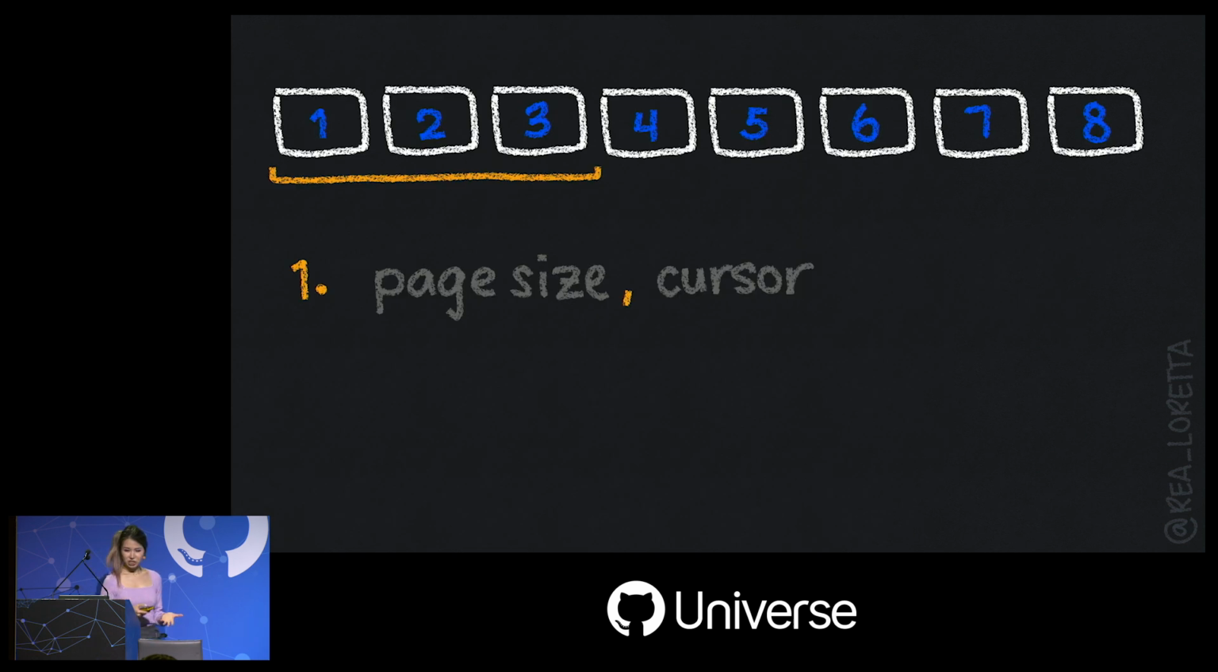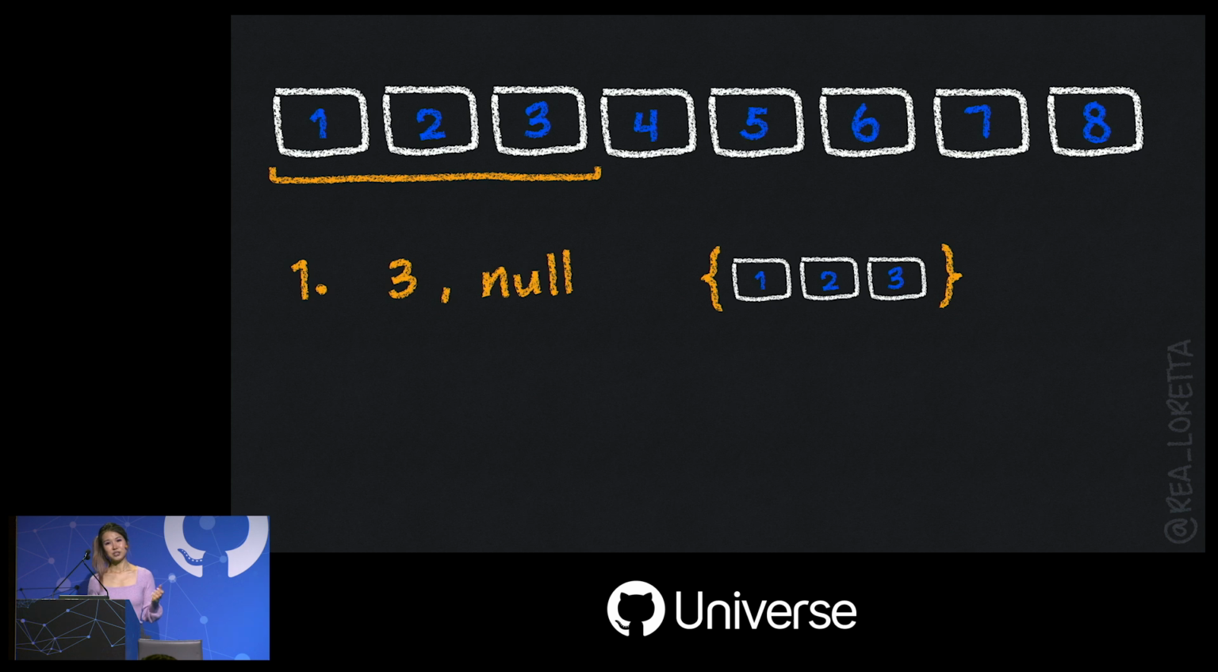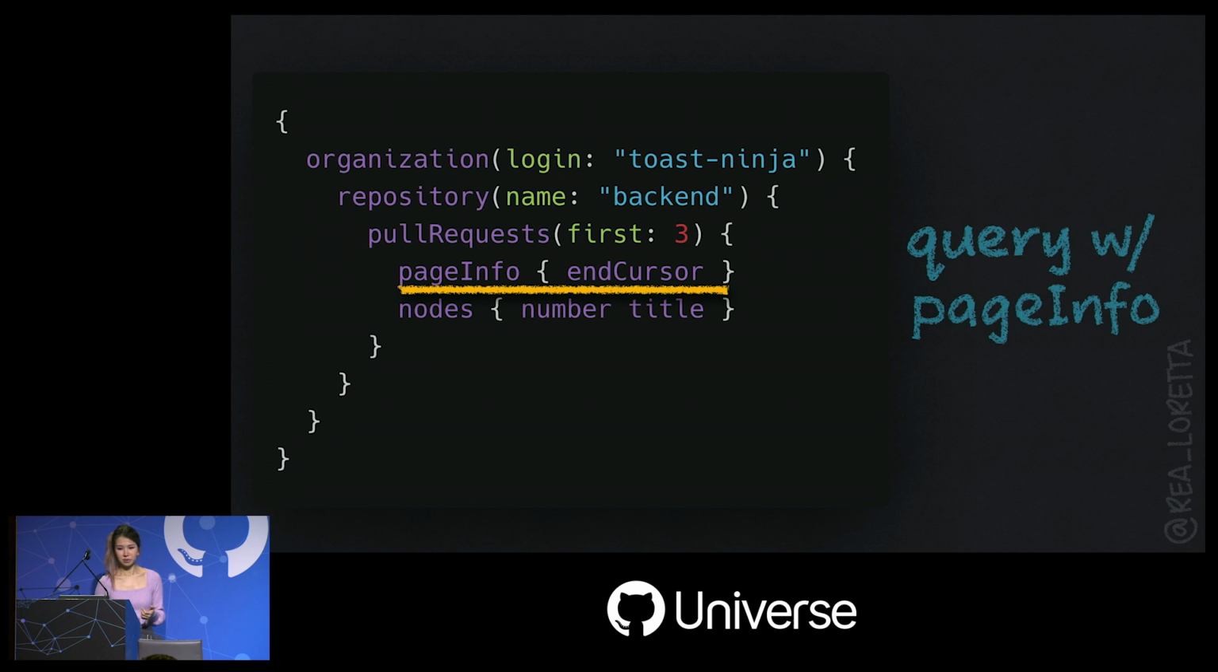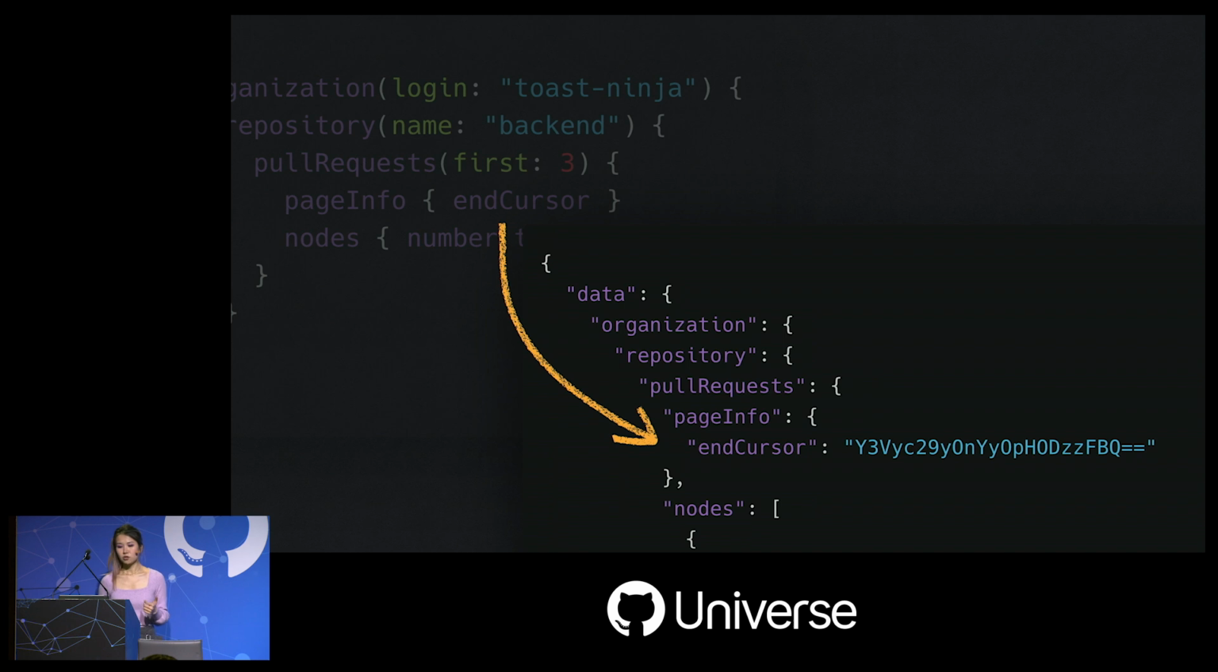So to start paginating, we need to specify not only page size, which is 3, but we also need a cursor. At this point, we don't yet have a cursor, so let's leave that as null. Our return would look like this. But we still want a cursor. To get the cursor as part of our return, we need to update our query to pull an object called pageInfo. That's what it is right there. Now we get a cursor along with pull requests in our results set. Nice. So for context, the results would look like this.